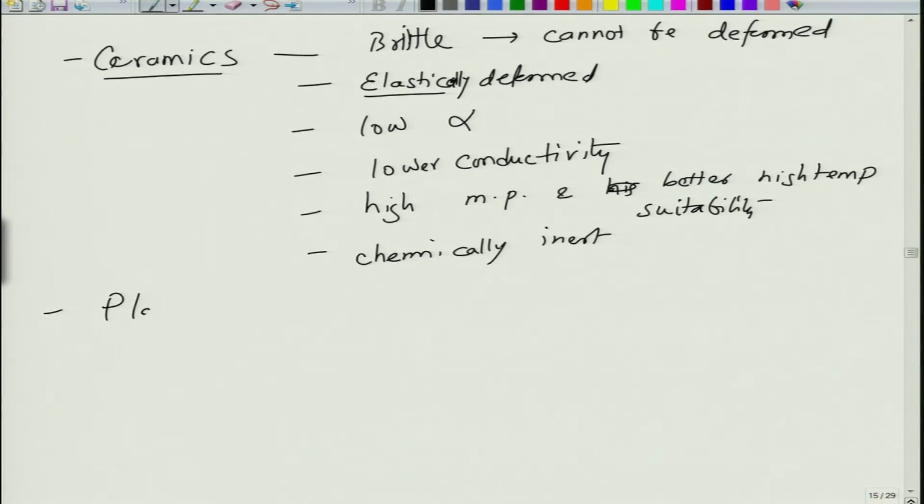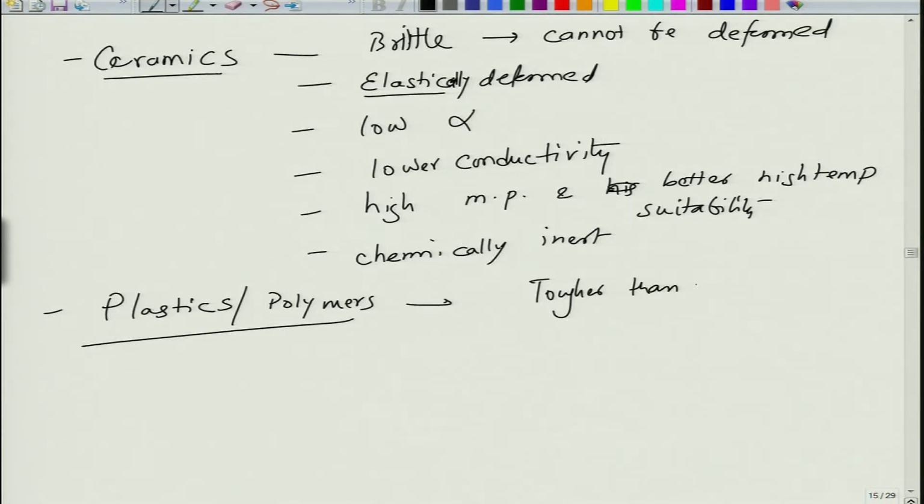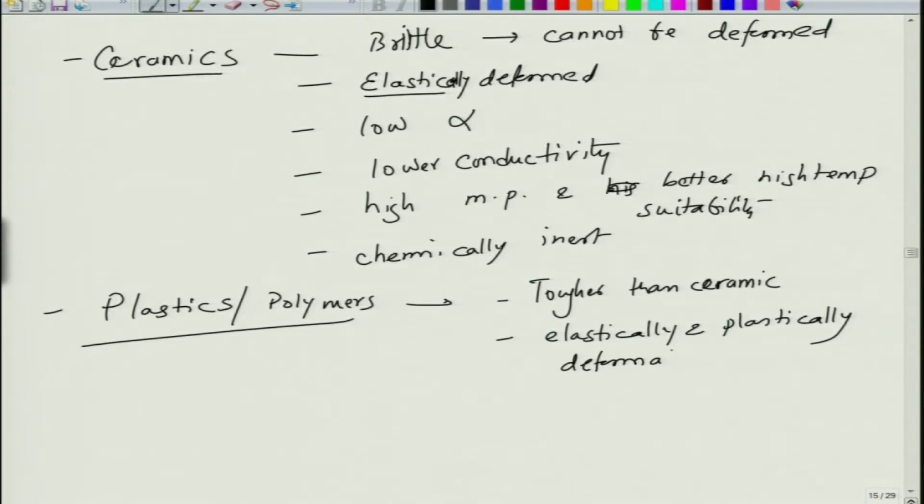We have something called plastics or polymers. Polymers are tougher than ceramics. They may or may not be tougher than metals, but they are definitely tougher than ceramics. They can be elastically deformed and plastically deformed. So, there is a possibility of deforming plastics plastically as well as elastically. So, you can convert them into different shapes.